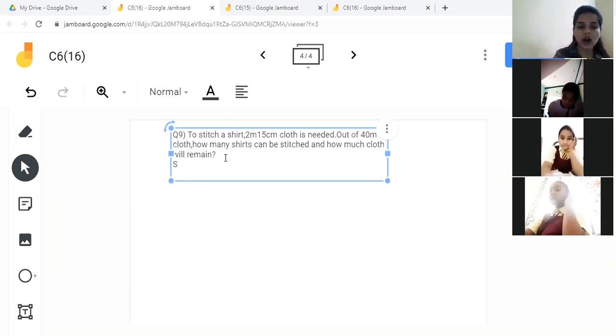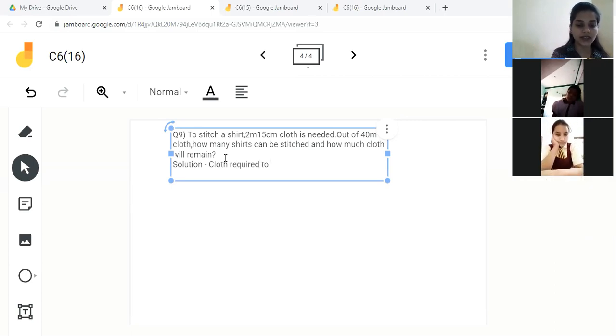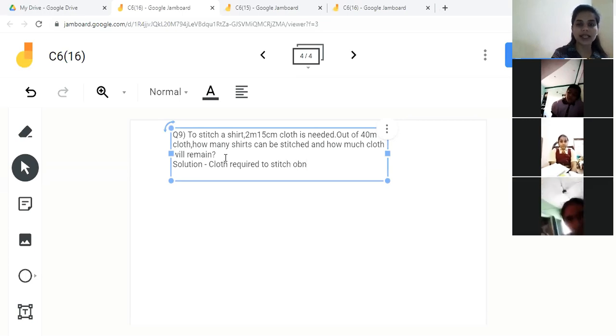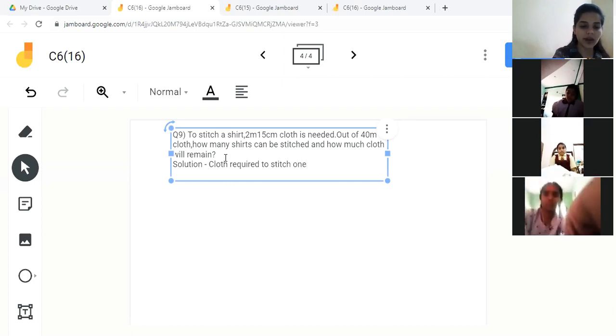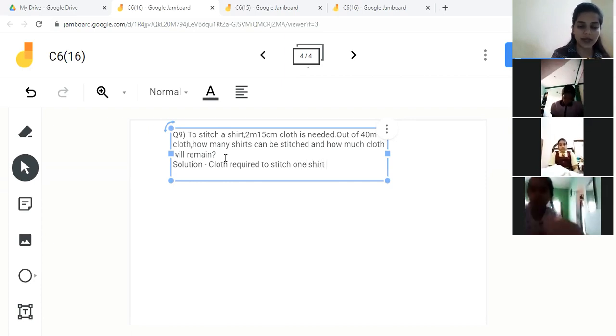Understood? So how will we do it? See here. Suppose we are writing the given things. Cloth required to stitch one shirt will be equal to what? 2 meter 15 centimeter.